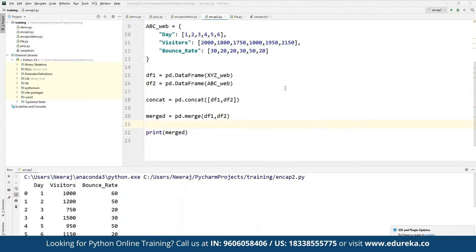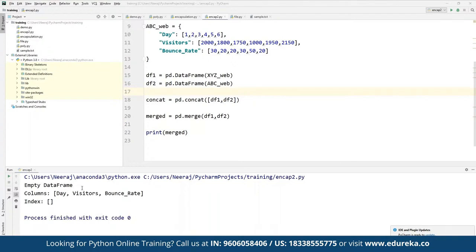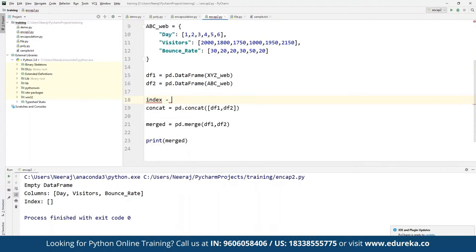Again, these two data frames are going to merge together, and that's how they are going to be printed as a part of the index value. But here we have to ensure which column we want to make common. That is what has to be defined here. As you can see, this has not been printed because there is no index value defined. We have to define a common value when we merge. So for defining a common value, we have to define index, and under index, which should be the common value. Here we can define days as a common index value.